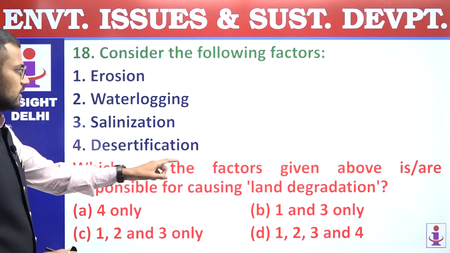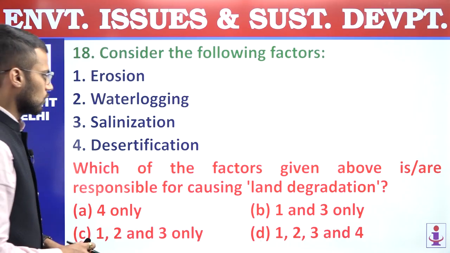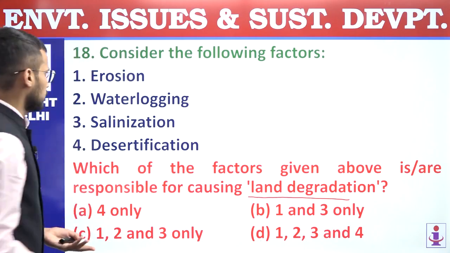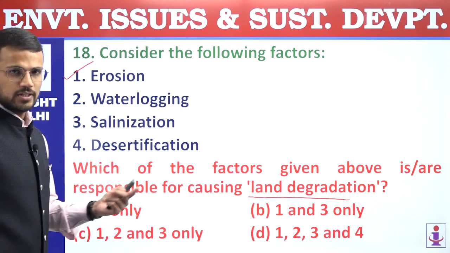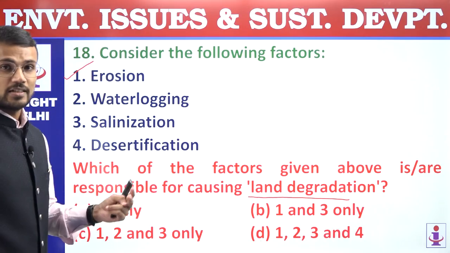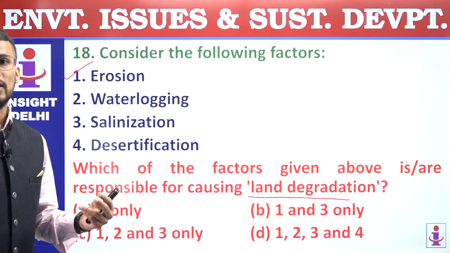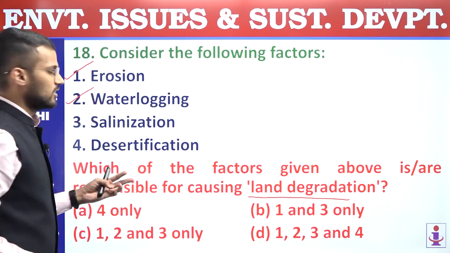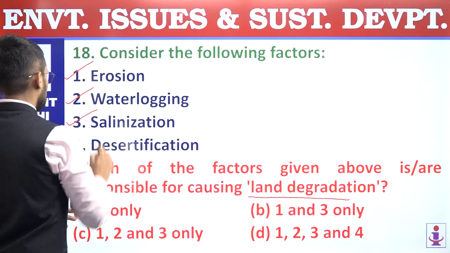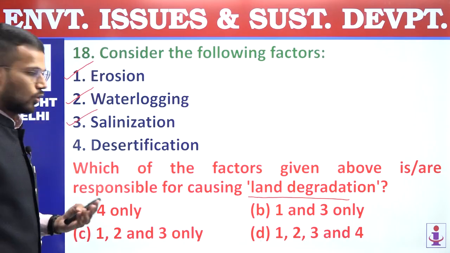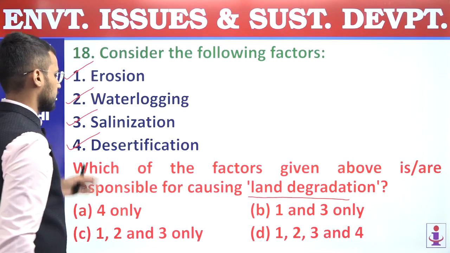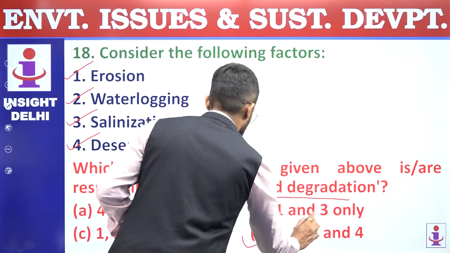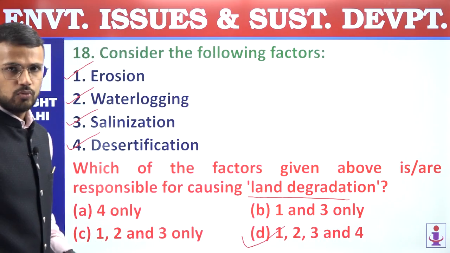Which of the factors given above are responsible for causing land degradation? First factor, erosion, right? So erosion leads to land degradation. First statement is correct. Second, waterlogging, yes, it also leads to accumulation of salts in land that further leads to land degradation. Salinization again leads to land degradation, and desertification is also a reason of land degradation. So all these 4 factors lead to land degradation, and that's why answer of this question is D, 1, 2, 3 and 4.